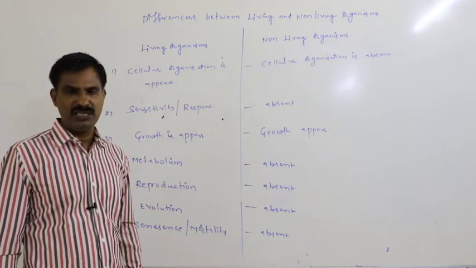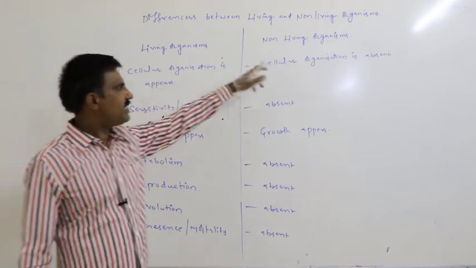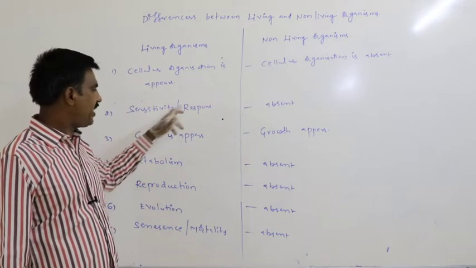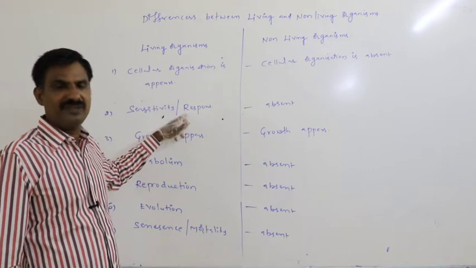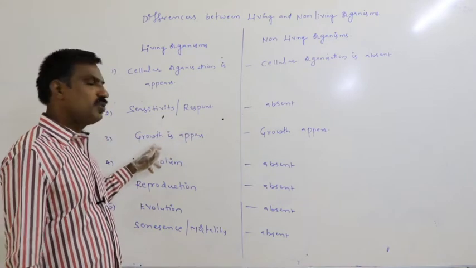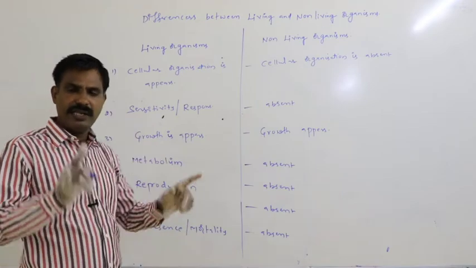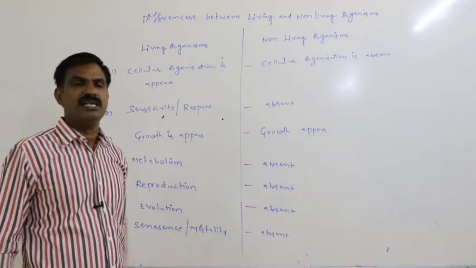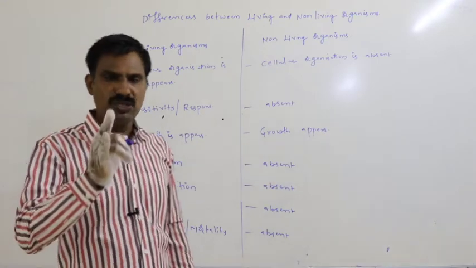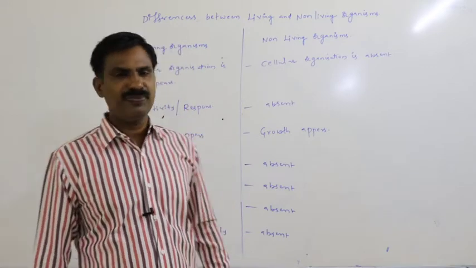Once again I want to repeat that. In living organisms, cellular organization appears, but it is absent in the non-living. In living organisms, sensitivity or response appears against the environment, whereas it is absent in the non-living. Growth appears in both living as well as non-living. In both of them growth definitely appears. So we cannot say growth is a fundamentally defining character of the living organism.